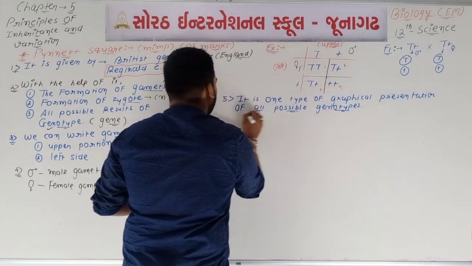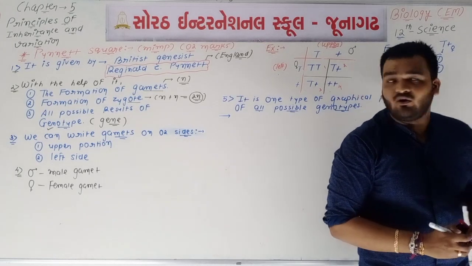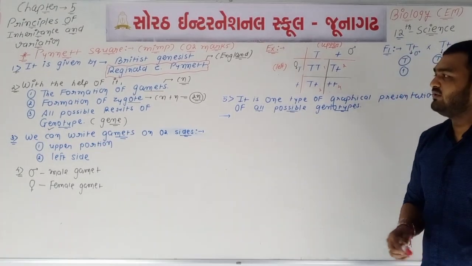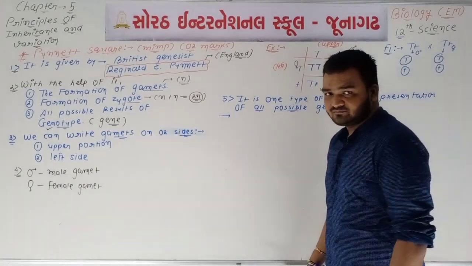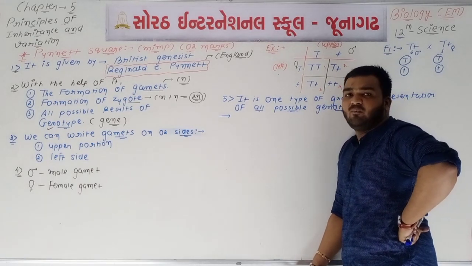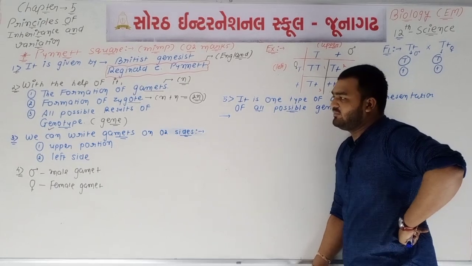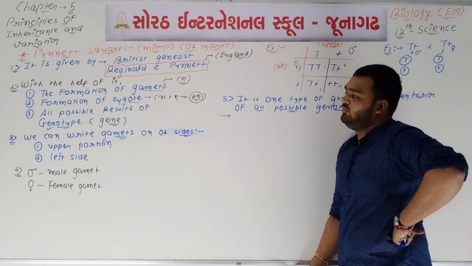Okay, so here the concept of Punnett square is 100% completed. Again we are going to revise this Punnett square. The concept of Punnett square was given by the British geneticist Reginald C. Punnett. He was from England. With the help of Punnett square we can understand the formation of gamete, the formation of zygote and all possible results of the genotype, means structure of gene.